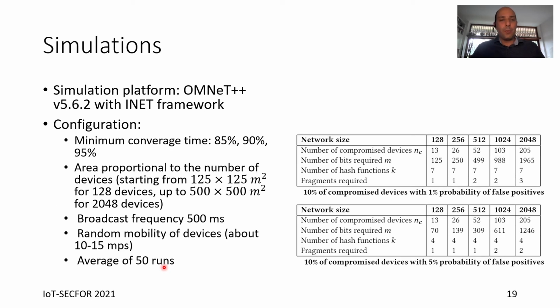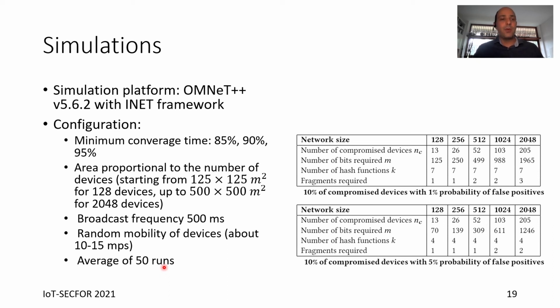To evaluate our protocol, we performed several simulations by using Omnet++. We set different configurations. So, for example, we modified the minimum coverage time, that is the time to obtain the information of 85 or 90 or 95% of the devices.